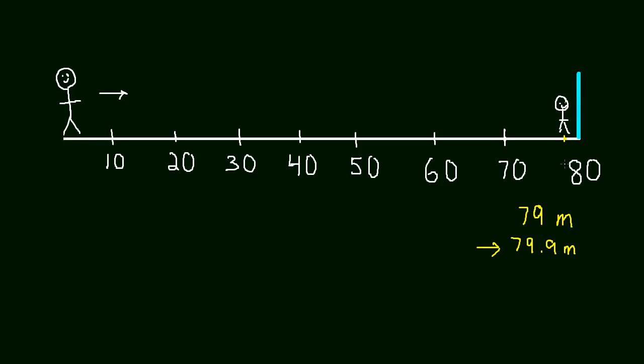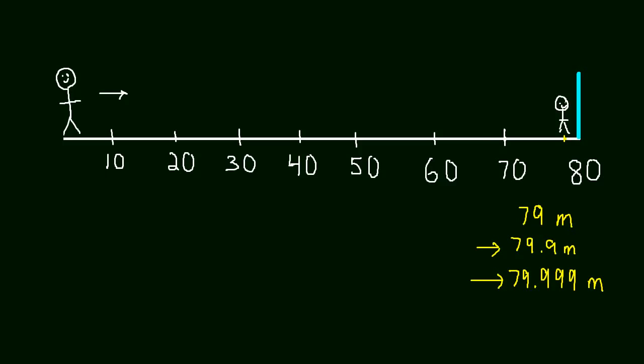Well, let's say that's not good enough for him. Let's say he wants to get even closer to that wall. So he moves closer, and let's say now he's at 79.999 meters. So he's really, really close to that wall.